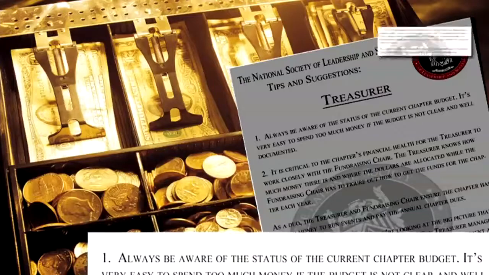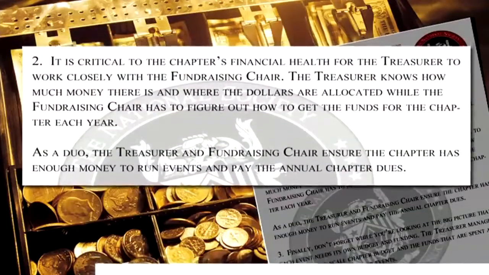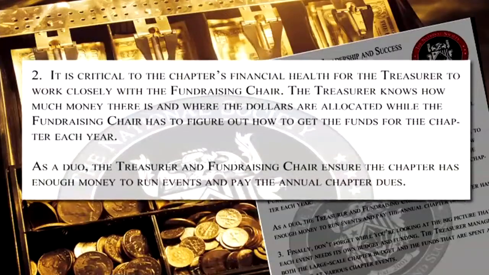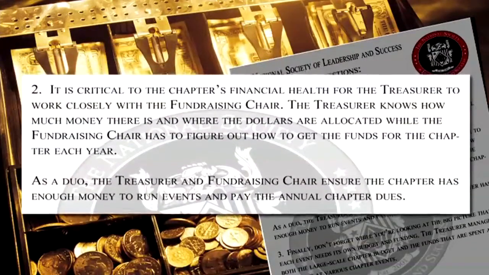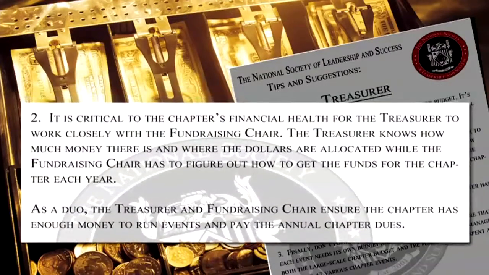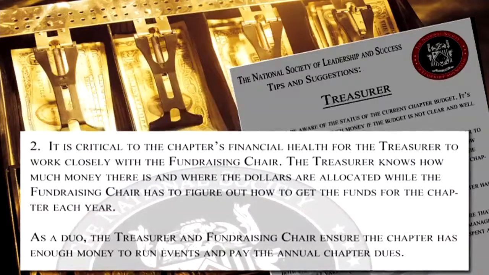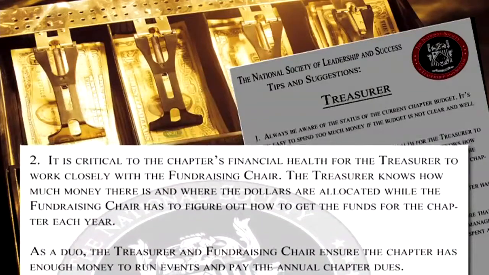Number 2, it is critical to the chapter's financial health for the treasurer to work closely with the fundraising chair. The treasurer knows how much money there is and where the dollars are allocated, while the fundraising chair has to figure out how to get the funds for the chapter each year. As a duo, the treasurer and the fundraising chair ensure the chapter has enough money to run events and pay the annual chapter dues.